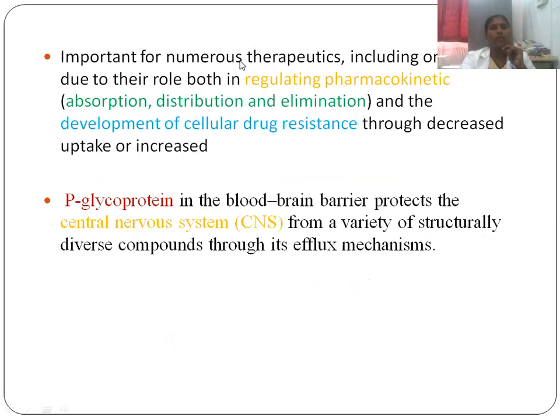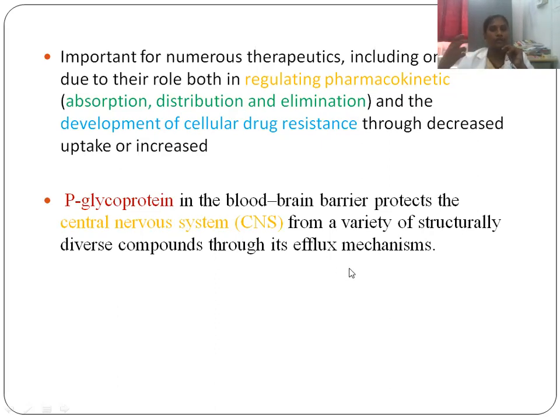It is important for numerous therapeutics, including oncology, due to their role both in regulating pharmacokinetics, like absorption, distribution, elimination, and in the development of cellular drug resistance through decreased uptake or increased efflux. P-glycoprotein, which is present in the blood-brain barrier, protects the central nervous system from a variety of structurally diverse compounds through its efflux mechanism.